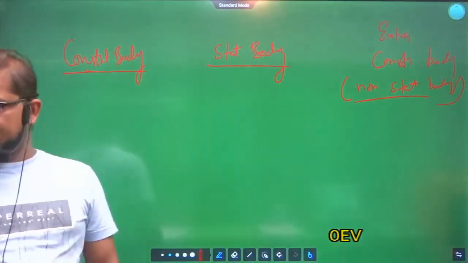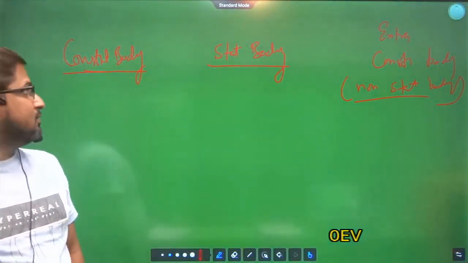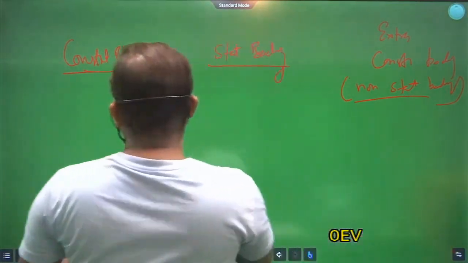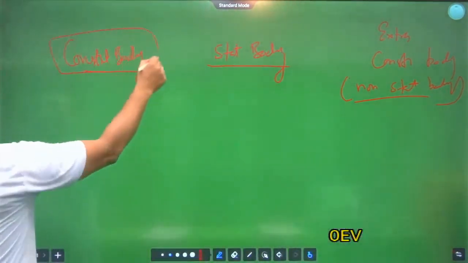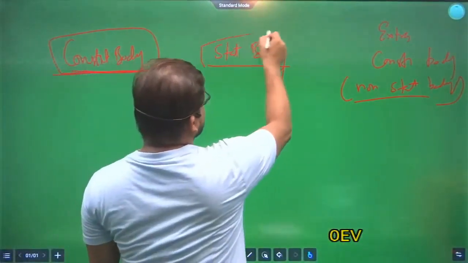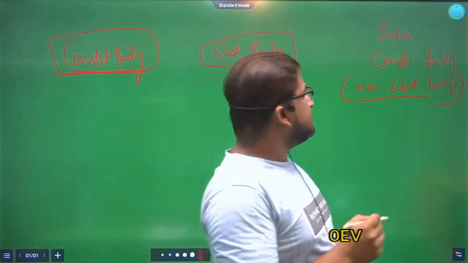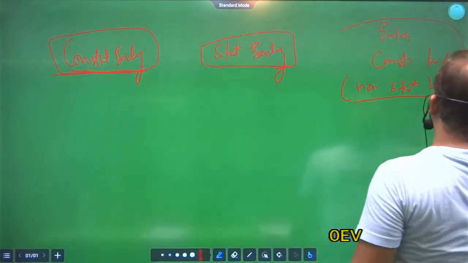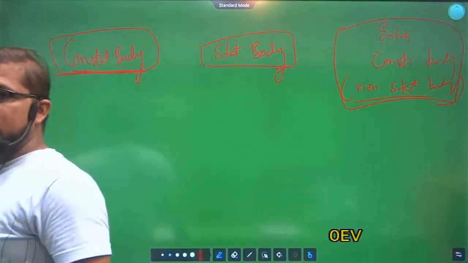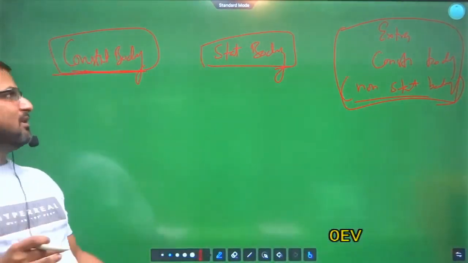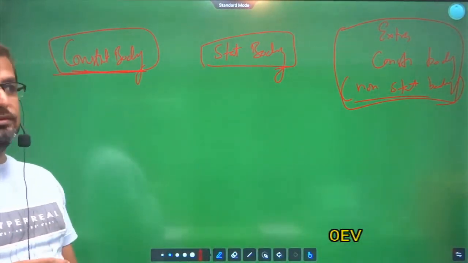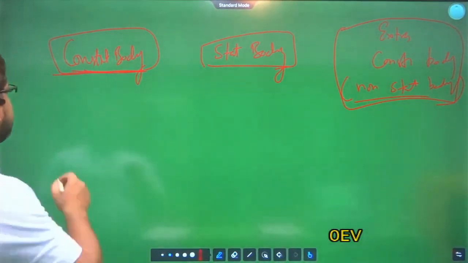In our syllabus, I have classified those bodies into three classifications. First one is the constitutional bodies, second one is the statutory body, and third one is extra constitutional body or non-statutory body or non-constitutional body. Clear? So we will be covering all these bodies in our lectures. First we will start with the constitutional body.